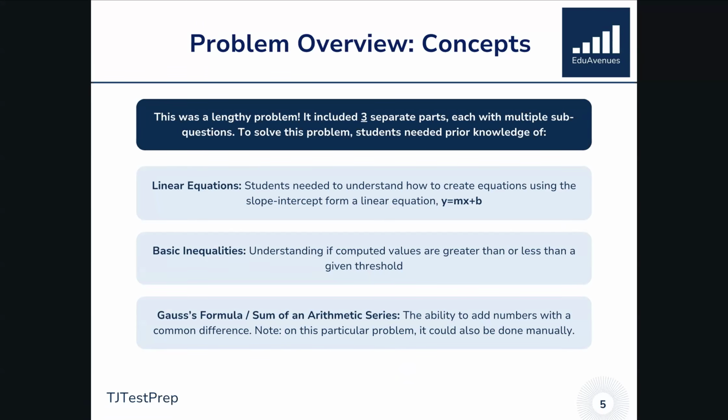So now we've just looked at the prompt itself, but really to solve, we need to know some of the following concepts. Remember, there were 3 separate components, each with multiple sub-questions, and different parts of the prompt might involve different concepts, and you might have to combine concepts together in order to solve this TJ math science problem solving essay. That's quite common. So the first concept that we needed to know was a very fundamental Algebra 1 concept in linear equations. So students needed to understand how to create equations using the slope-intercept form of a linear equation, y equals mx plus b.